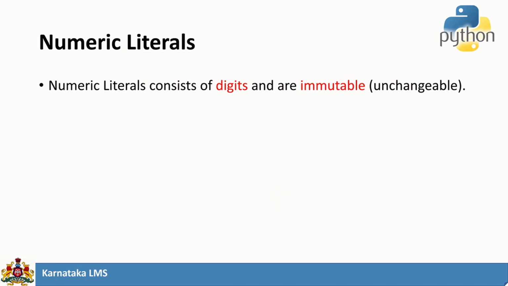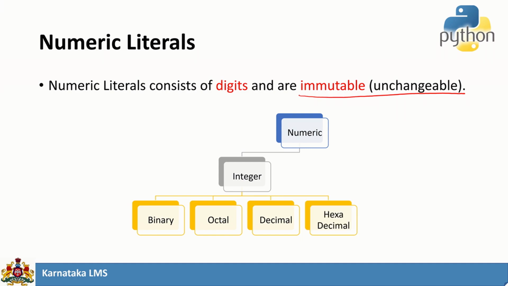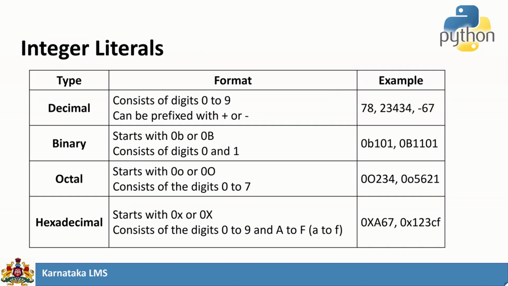Numeric literals: numeric means numbers or digits. So it consists of digits and is immutable. Immutable means unchangeable. These numeric literals are once again classified into integer, and under integer we have binary, octal, decimal and hexadecimal. Under numeric we also have float and complex, and here are the examples for integer literals.